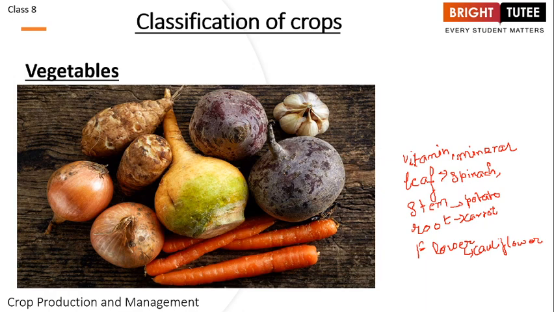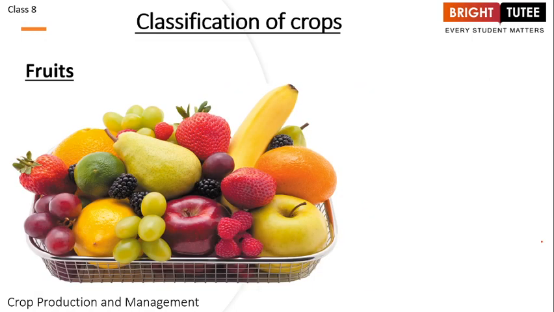Now moving on, once we have understood that these four parts, leaf, stem, root and flower, provide us with vegetables, we move on to the fifth part, that is fruit. Fruit is something which we obtain from the plants. Again, it is a very important part of your food because these are again rich in vitamins and minerals, and these help us in growth and defense against different kinds of diseases. Whenever we talk about fruits, we always think of banana, mango, apple.